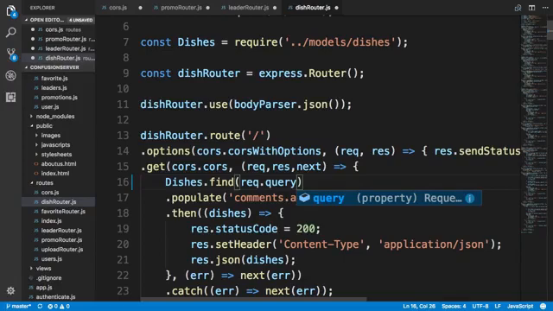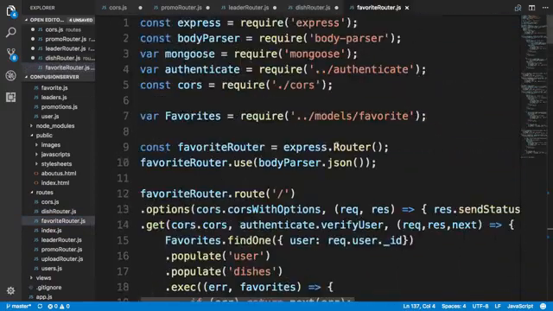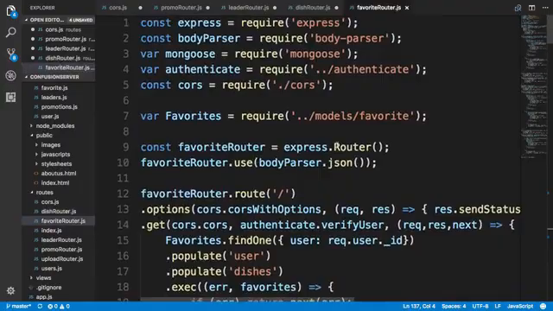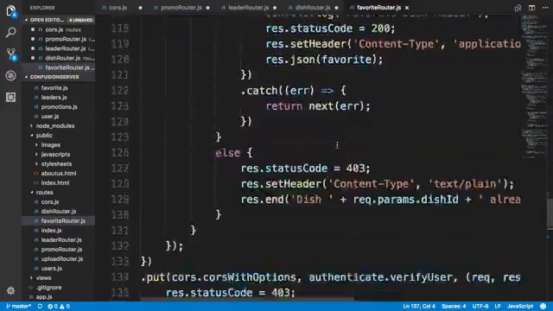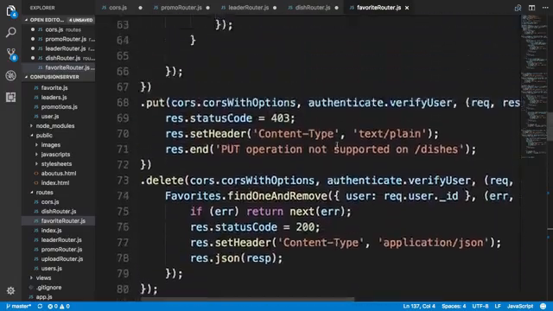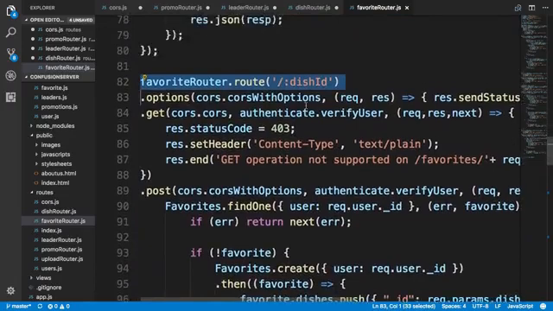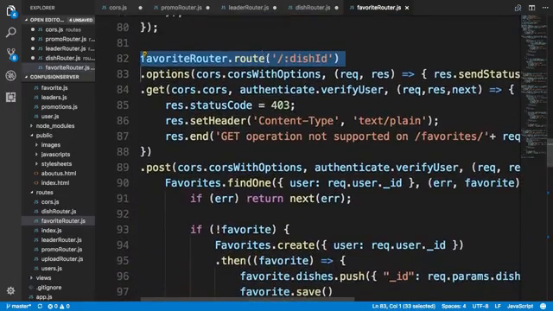You would have implemented the favorite router as part of your fourth assignment. In the favorite router, I'm not showing you the remaining part because you should have done that as part of your assignment. Let me draw your attention to the get method for the favorite router route, dishId.